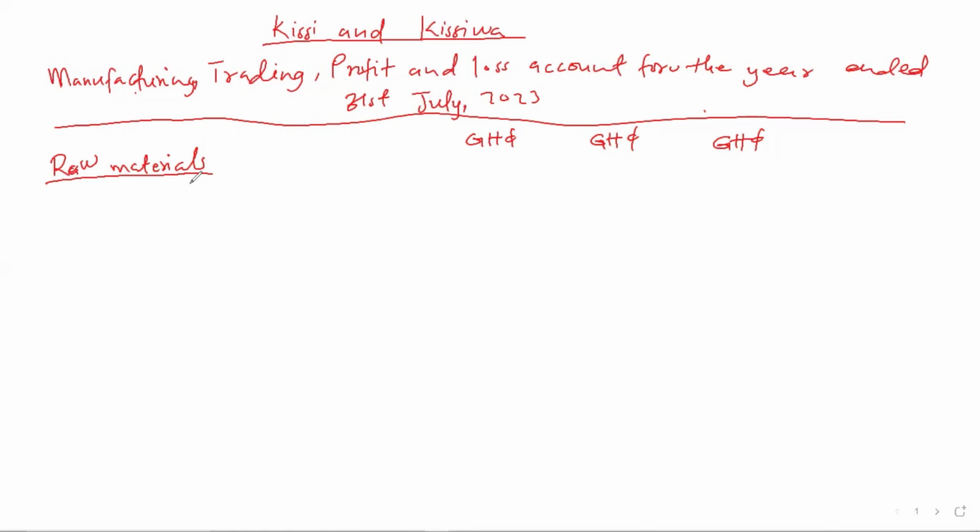So the opening inventory for raw materials is 92,000. We write down 92,000. Then we add purchase of raw materials.